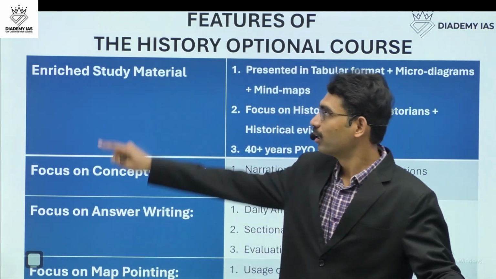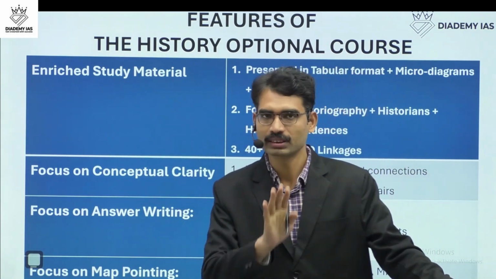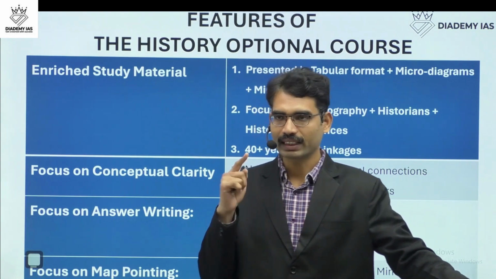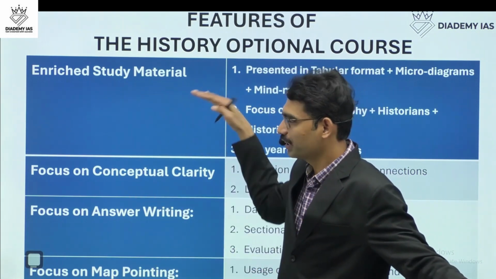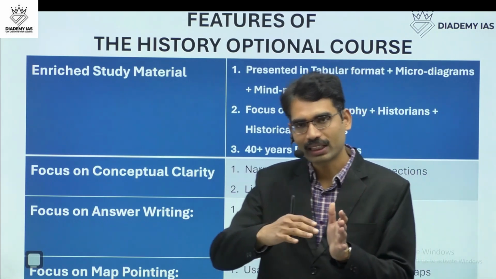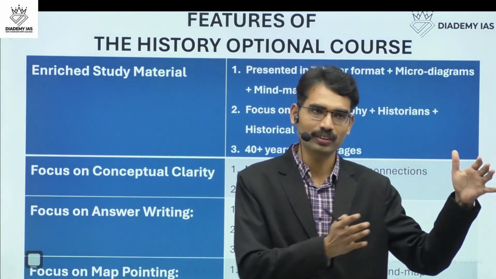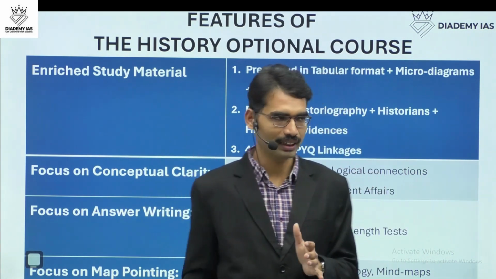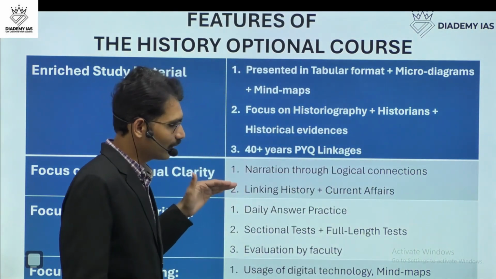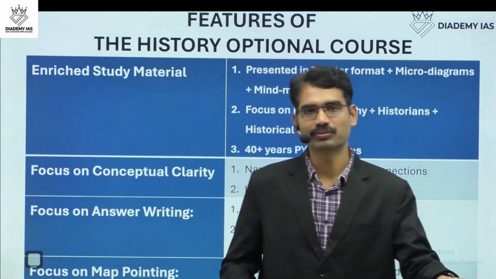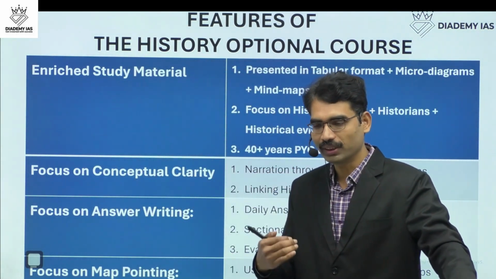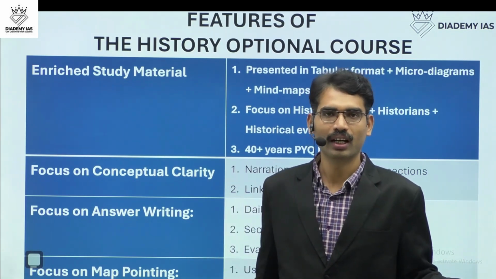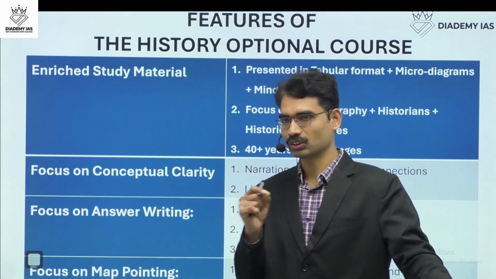So now, I strongly recommend reading the books. Certain books I refer; you just go through that. Second stage, you have to read the enriched study material that will convert whatever book reading you have done into dimensions which are directly helpful for answer writing. Then in the classroom, you will get a complete logical way of narration, of how one event is leading to another event. That will help you get the full story and full command over the history topics.